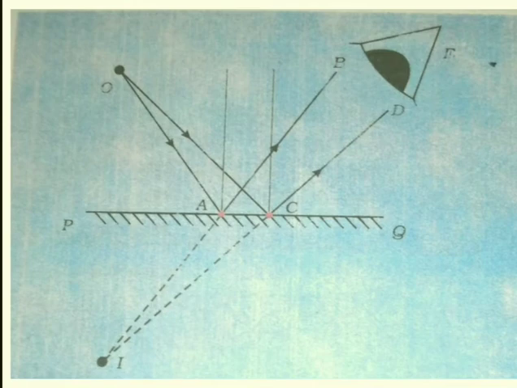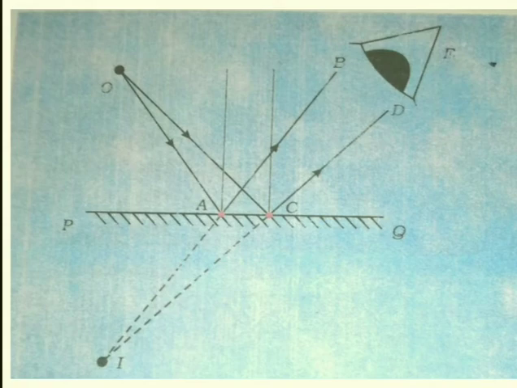Since the reflected rays do not actually meet at I but only appear to do so, we say that a virtual image of the point O is formed at I. As you have learnt already in class 7, such an image cannot be obtained on a screen.